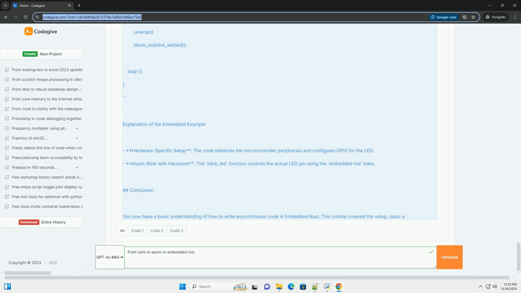Using embedded-hal. If you want to interact with hardware like GPIO for blinking an LED, you can use embedded-hal. Here is a more concrete example.